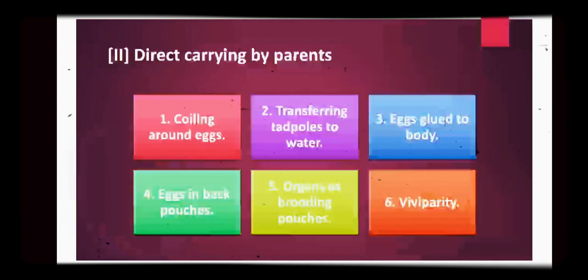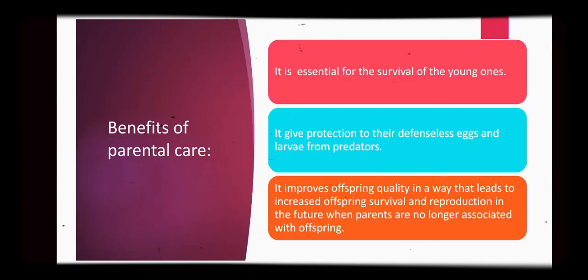Direct carrying by parents. So these are the means we have discussed: coiling around eggs, transferring tadpoles to water, eggs glued to body, eggs in back pouches, organs as brooding pouch, viviparity, etc., which we have already discussed.